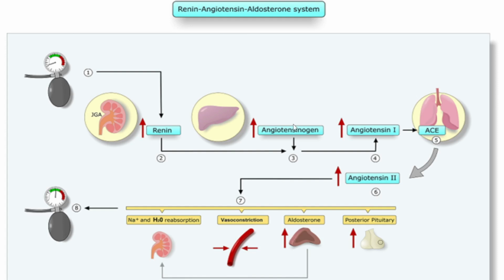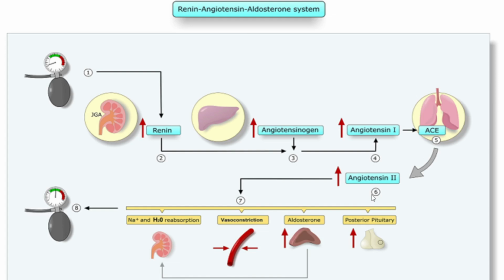First, angiotensinogen to angiotensin 1 by the renin, and second, angiotensin 1 to angiotensin 2 by the ACE. Now angiotensin 2 is the key factor in maintaining all the things I explained in the introduction: the regulation of blood pressure, regulation of fluid and electrolyte balance, and systemic vascular resistance. I will be explaining that now. Some more points: angiotensin 2 can also be converted into angiotensin 3, angiotensin 4 and so on, but from our exam point of view that is not very important.